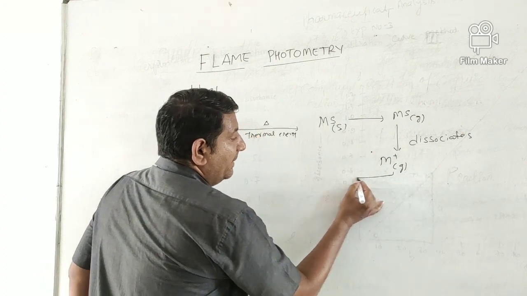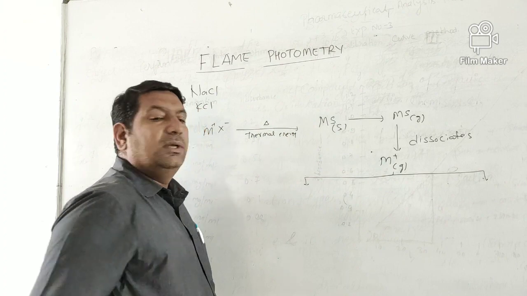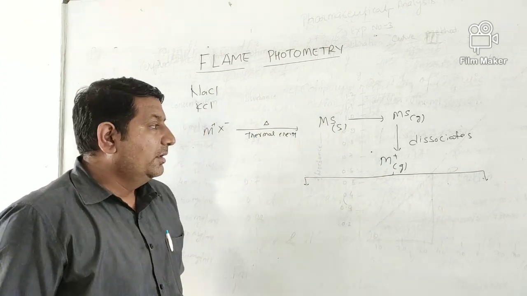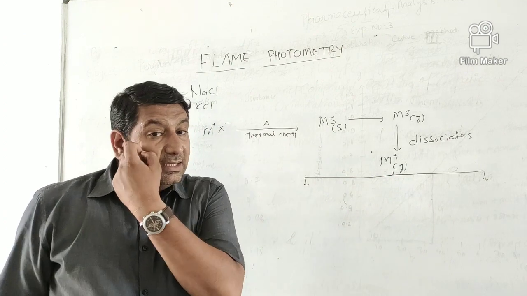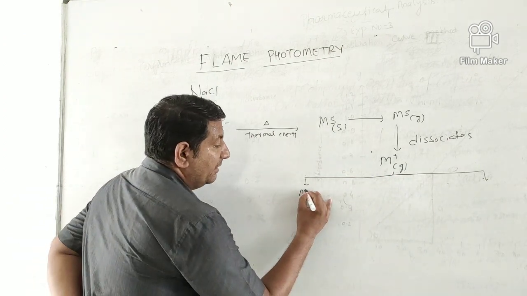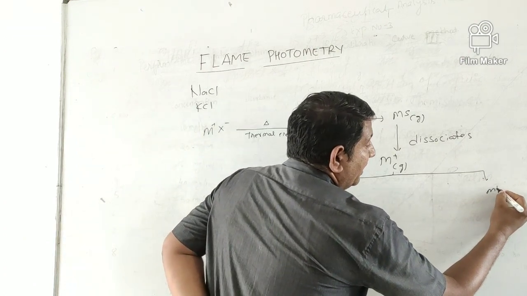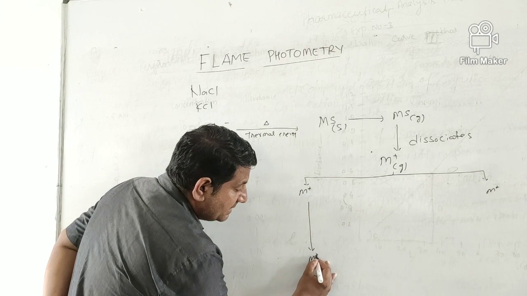Now two things can happen to this isolated metal ion. We can excite it. For example, if I write M and M plus, we can excite them to M star.